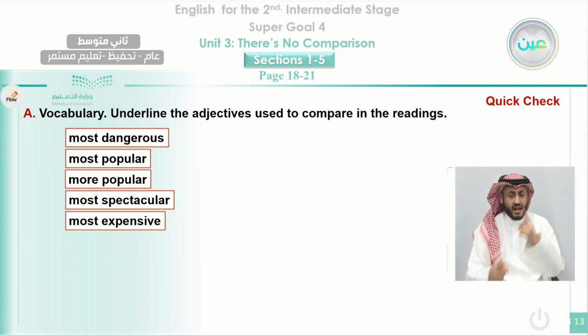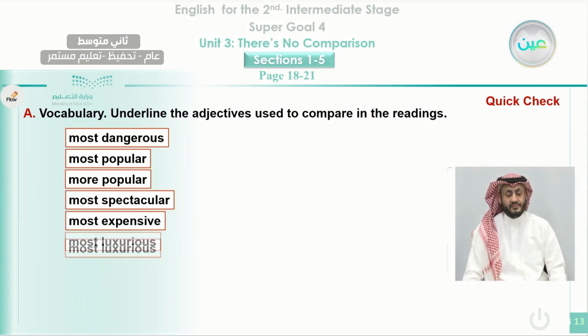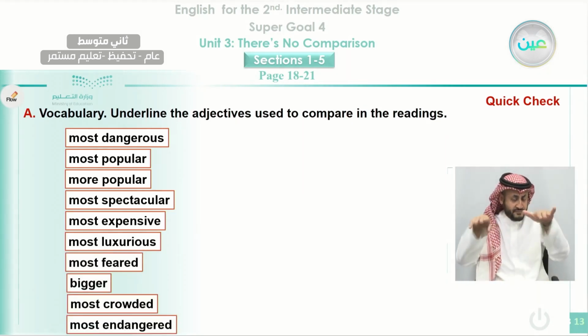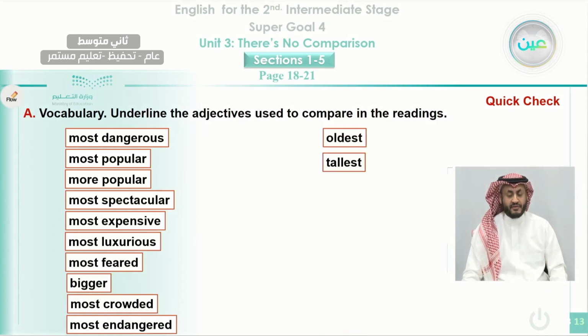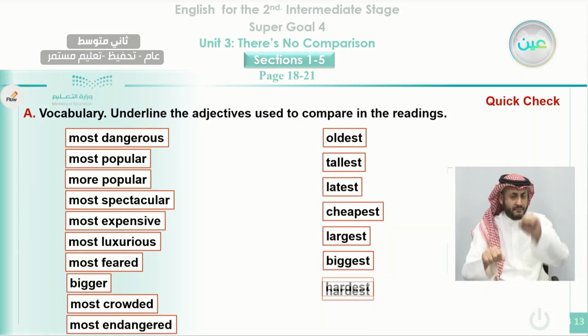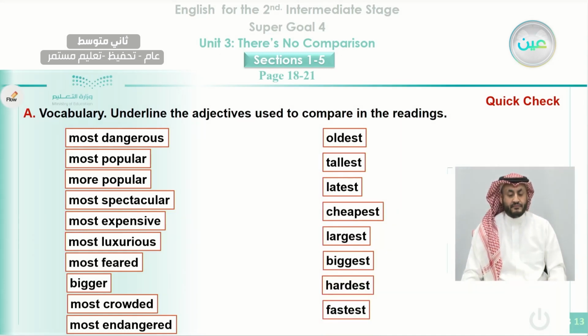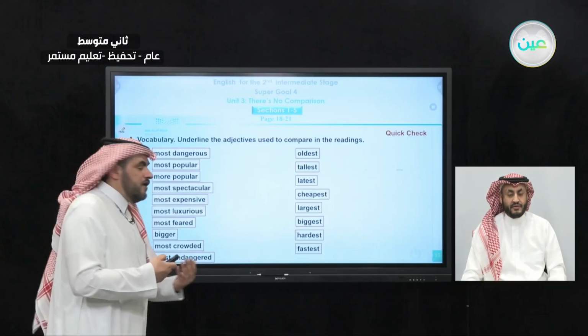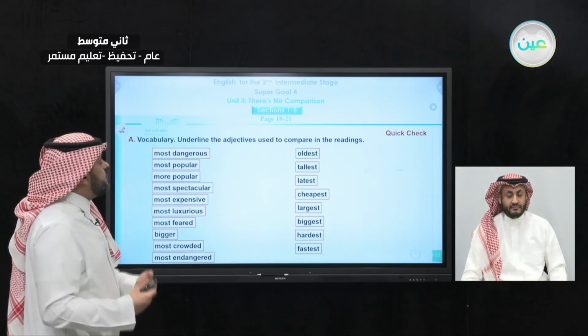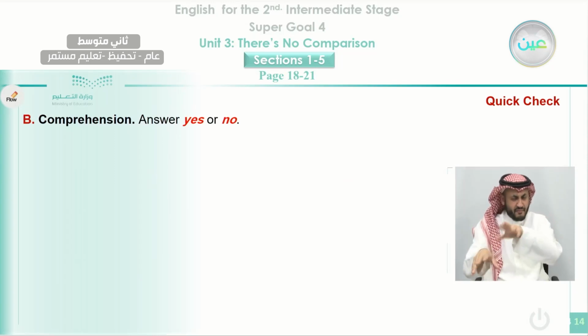This is a comparative form: most spectacular, most expensive, most luxurious, most feared, bigger, most crowded, most endangered, oldest, tallest, latest, cheapest, largest, biggest, and hardest, and fastest. Okay, most of them are superlative forms, and some of them are comparative. Now to check your comprehension, your understanding.